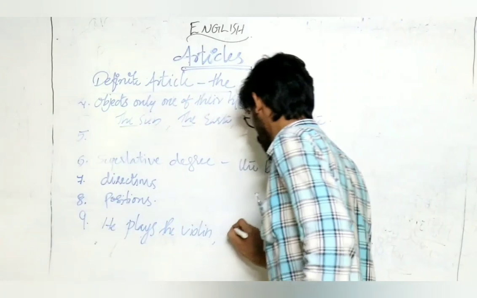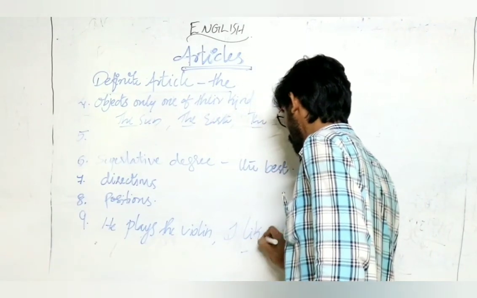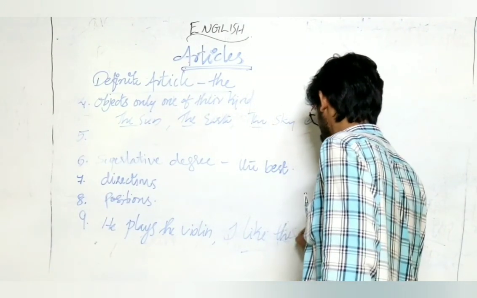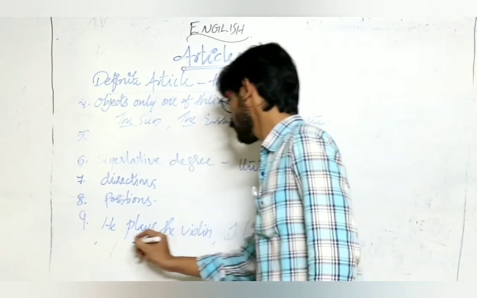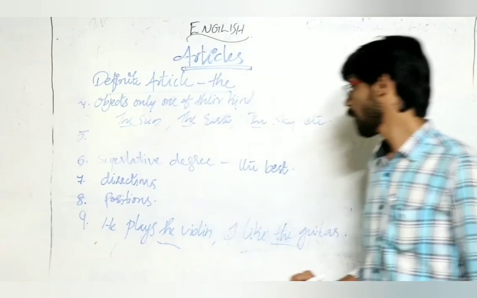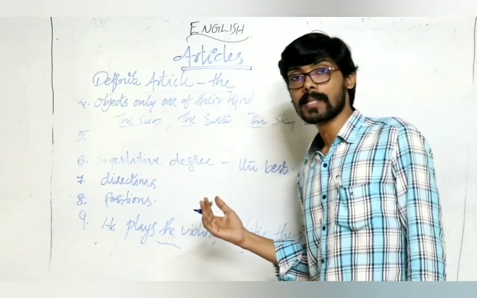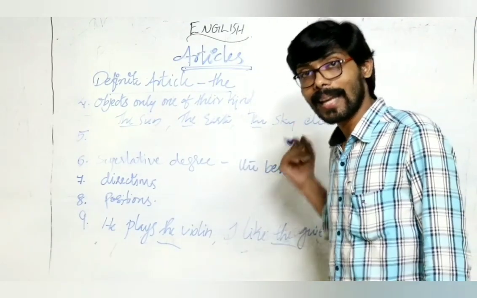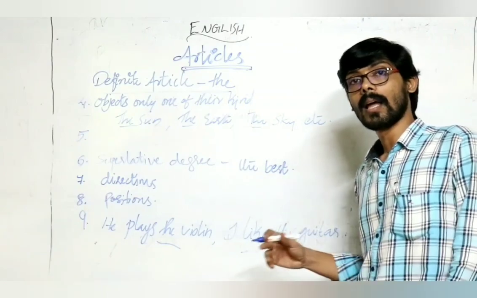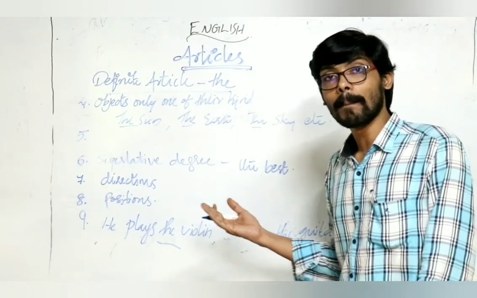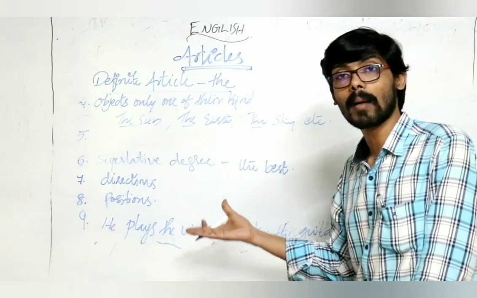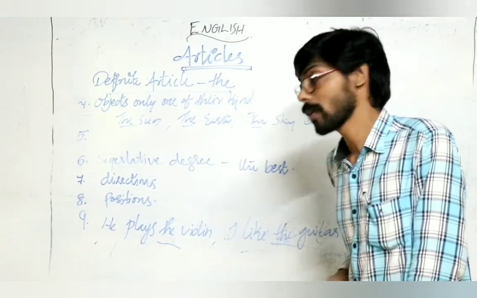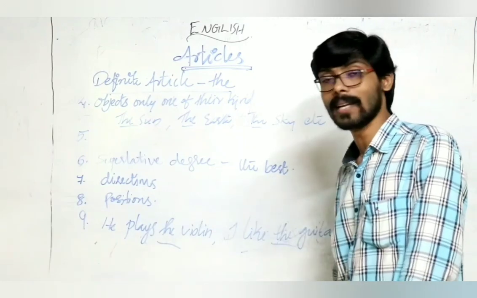One more. I like the guitar. This point is a vital point because after the verbs play, like, and then a name of a musical instrument comes, we use article the before that musical instrument. Similarly, he plays the violin.